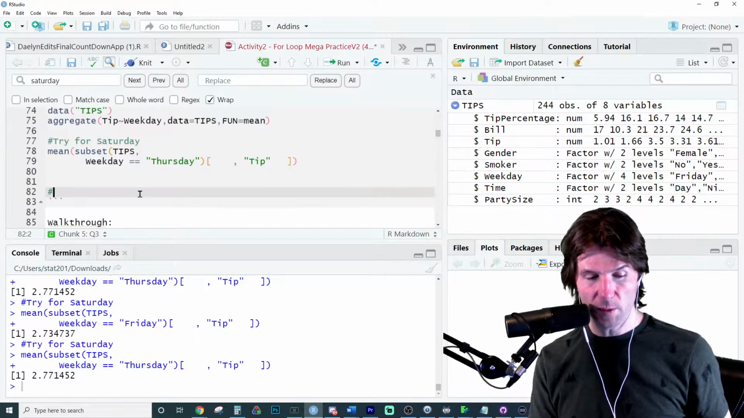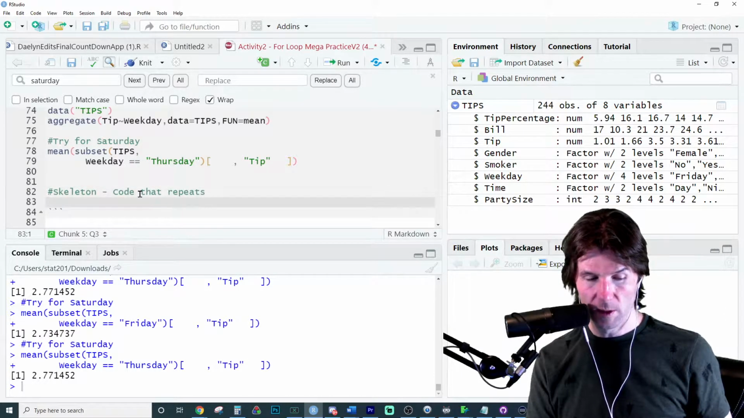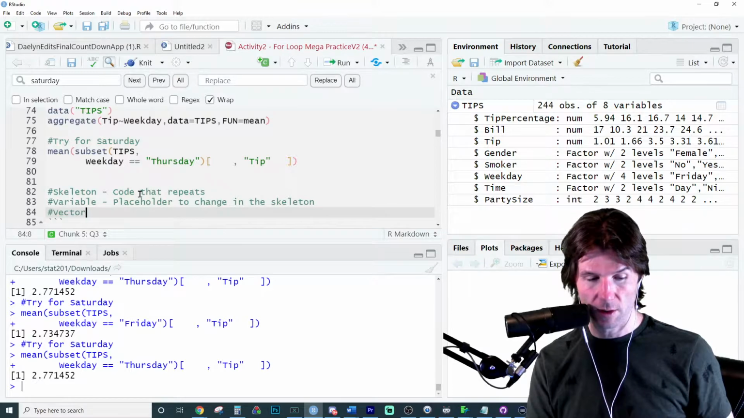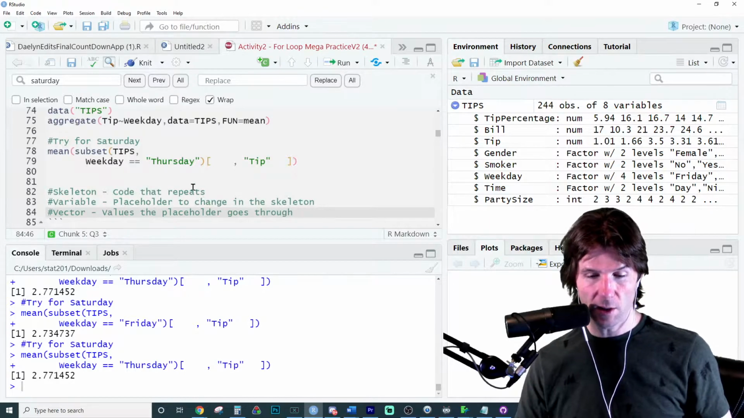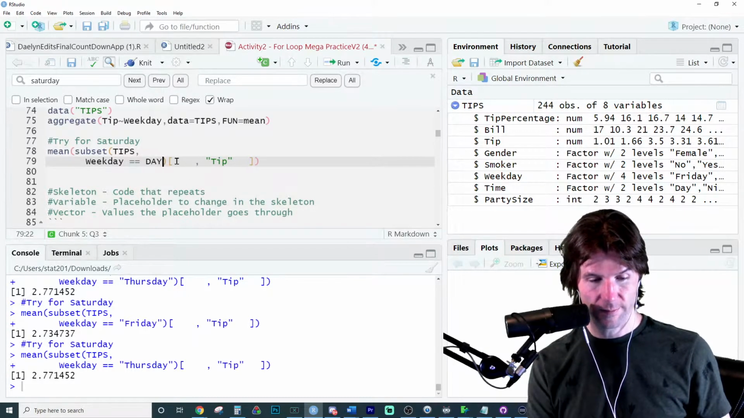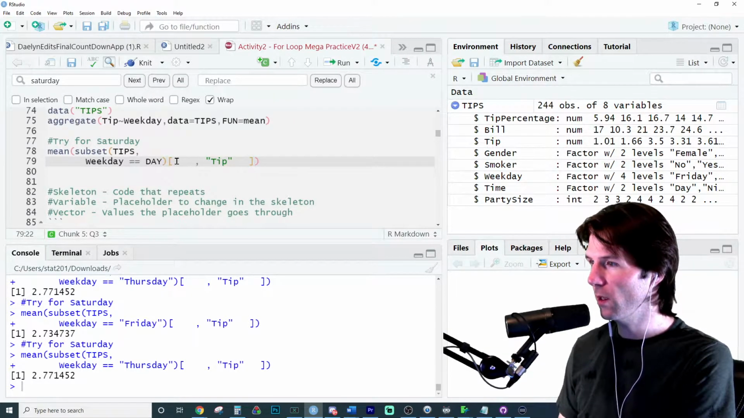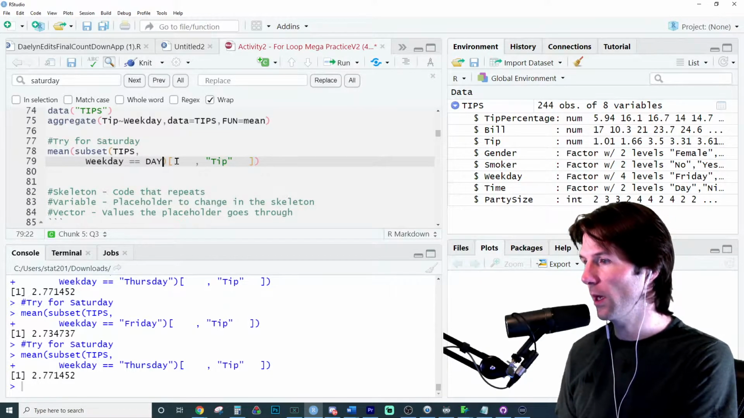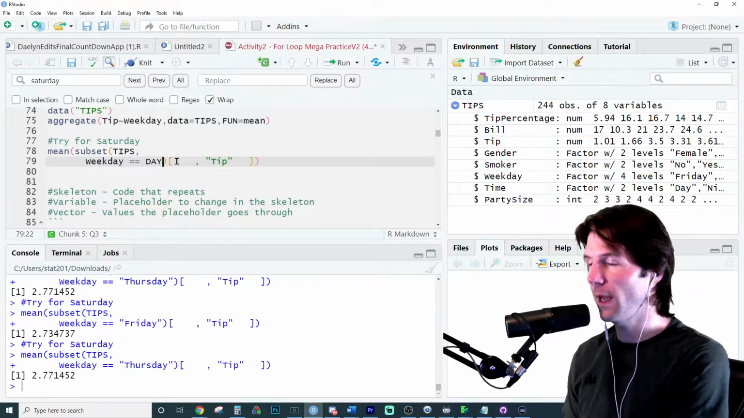Okay. We have three things we need. We need a skeleton, code that repeats. We need a variable, a placeholder to change in the skeleton, and a vector of values the placeholder goes through. So I usually like to call this something like capital Day, and I've just created a what now? By calling it that, we have just kind of assigned it as the what? The skeleton.